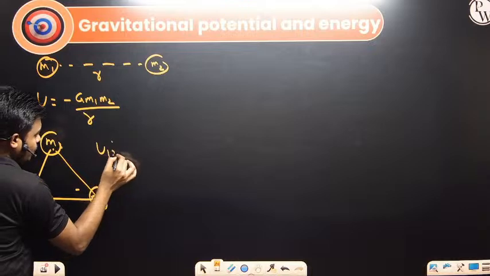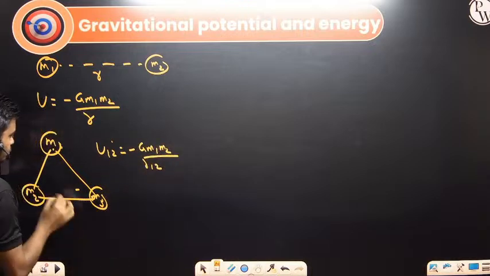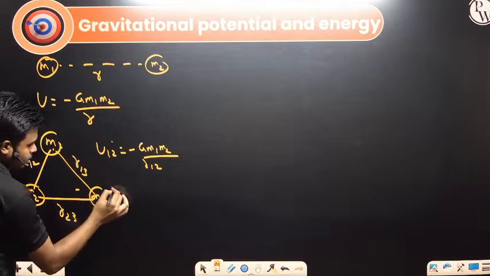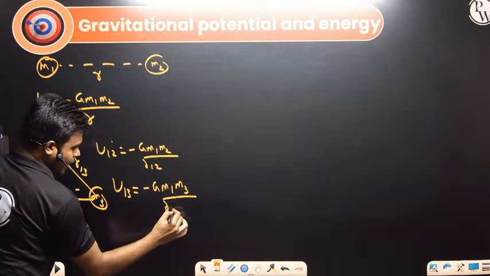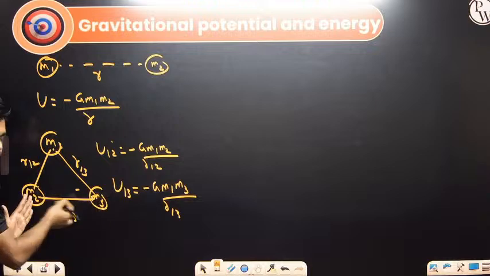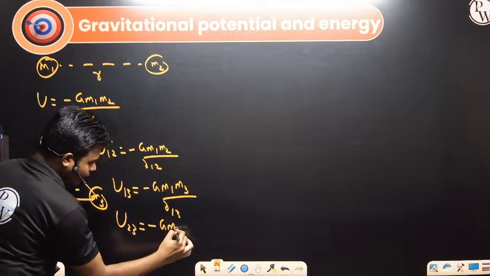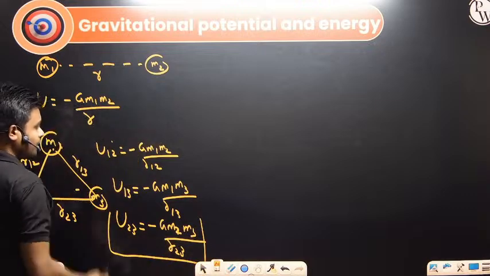So here u12 is minus G m1 m2 divided by r12. This one is r12, this one is r23, and this one is r13. So what is u13? Minus G m1 m3 divided by r13. And what is the potential energy between these two masses? That is u23, minus G m2 m3 divided by r23. So these are the potential energies for a system of different masses.